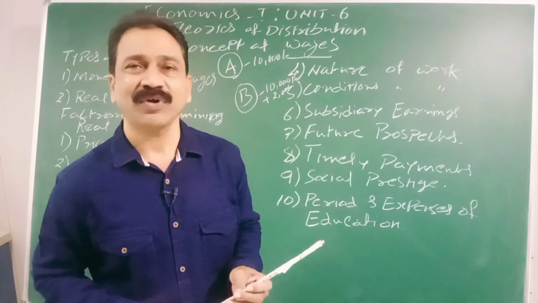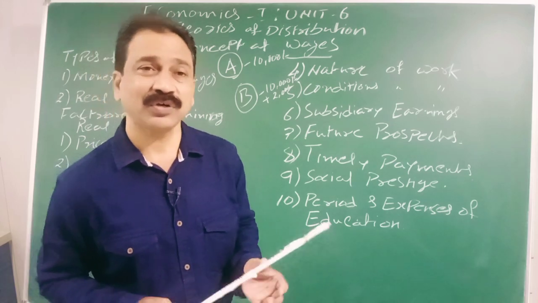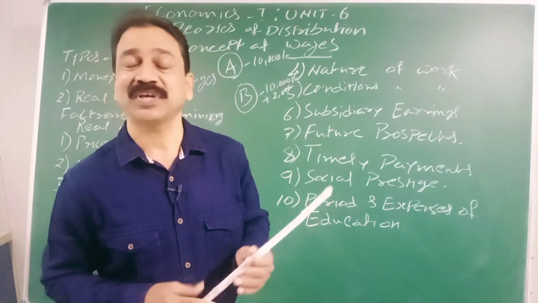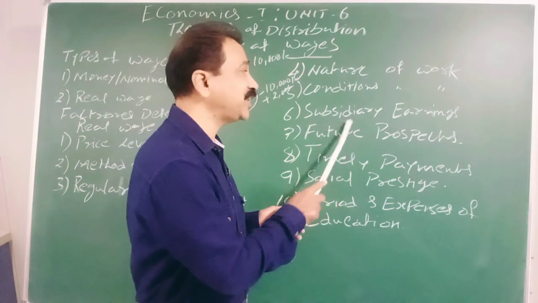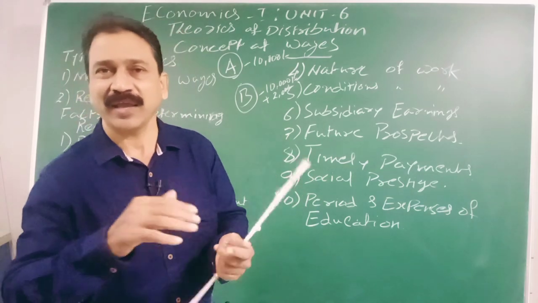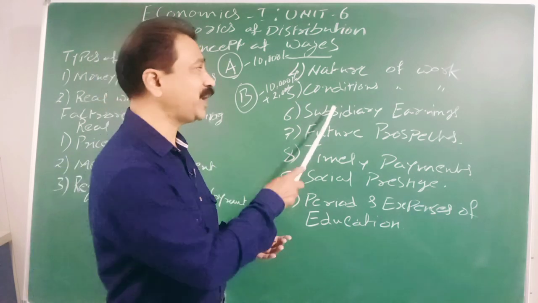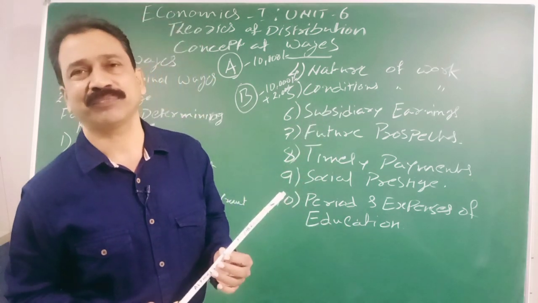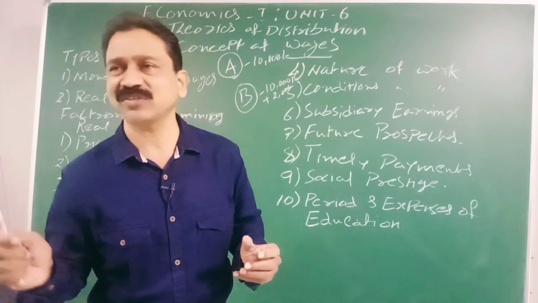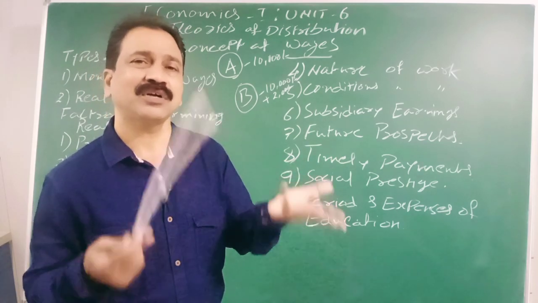In the same way, if a lecturer, government or private, gets a chance to give tuitions outside his college, then his real wage is greater. Because additionally he is earning subsidiary earnings, that is going to give his income level or purchasing level an extra boost. So the real wage will be greater. If this opportunity is not there, if the government makes a rule that any government doctor should not do any private practice outside, then automatically his real wage decreases because his subsidiary earnings disappear.